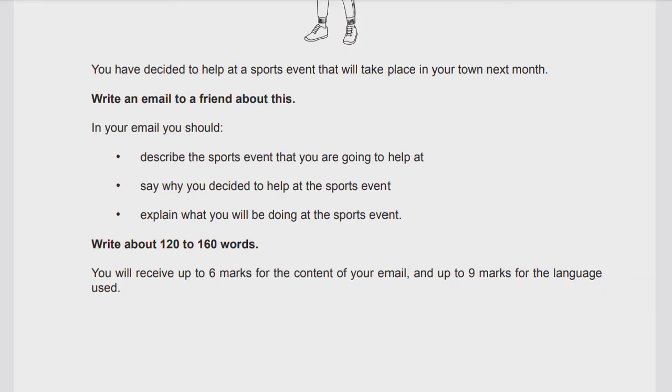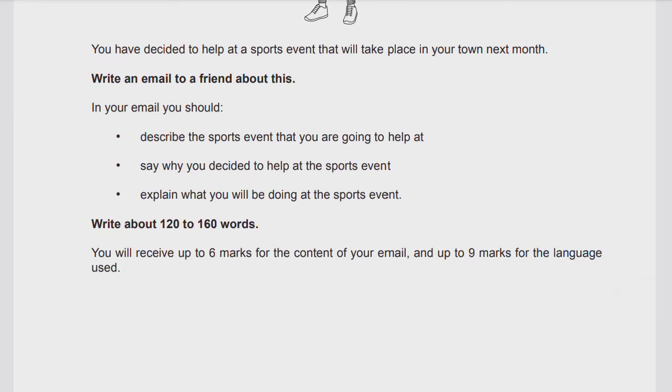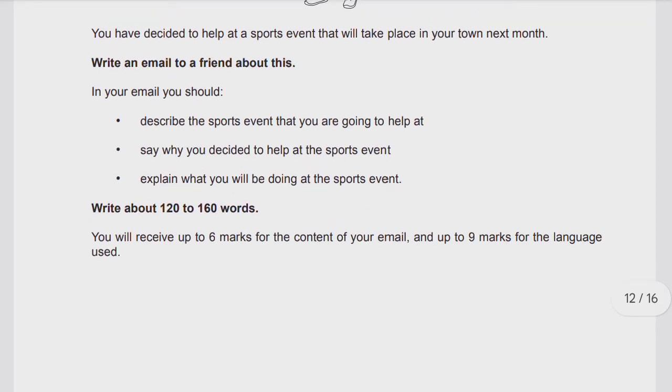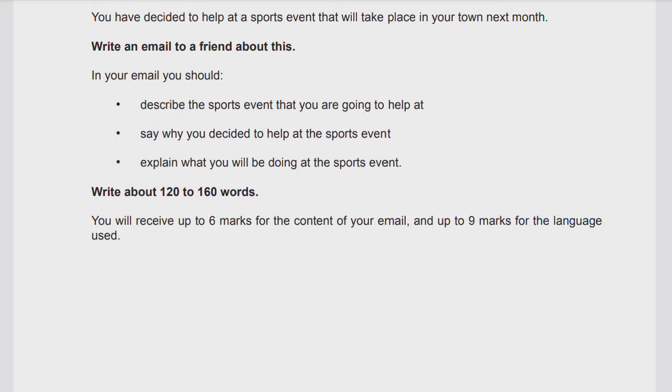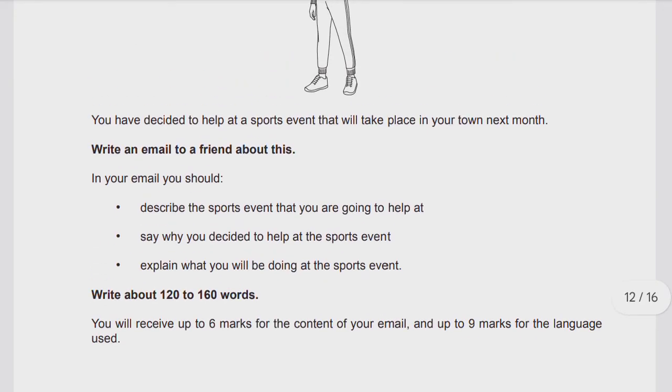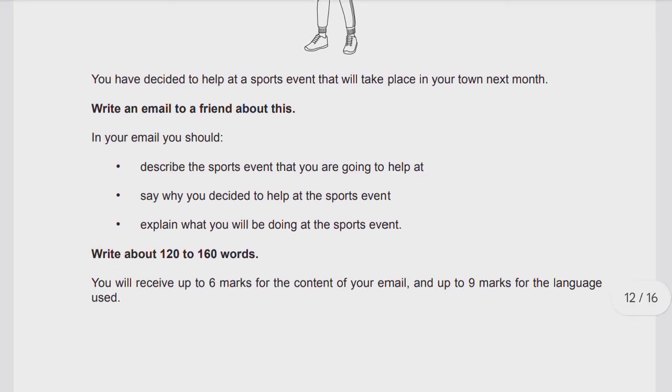So you will receive up to 6 marks for the content of your email and up to 9 marks for the language used. When we talk about the content, it means how well you have added the points and developed the ideas. And in language, we have grammar, punctuation, spelling, coherence, and linking words, how well they are linked. If you want to know the details about these 9 and 6 marks, go to the other video on the reading and writing paper IGCSE English 0510. That is for the syllabus.